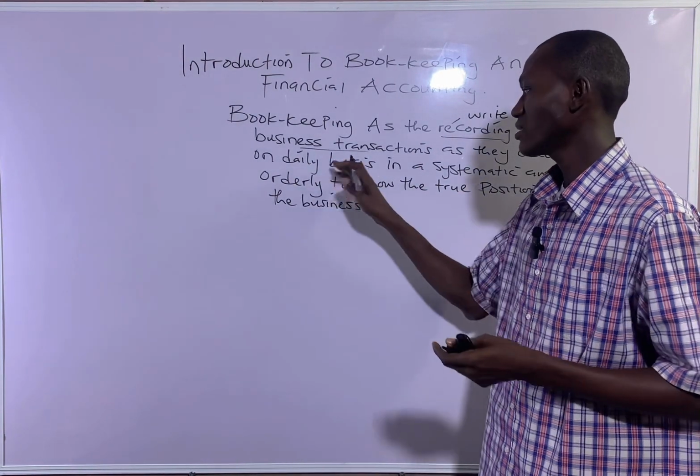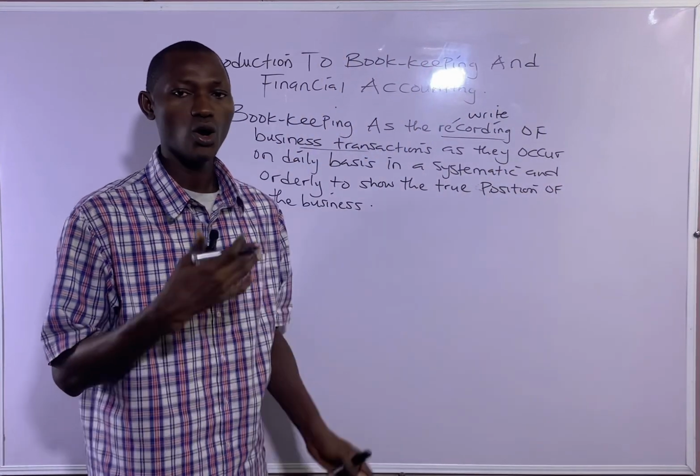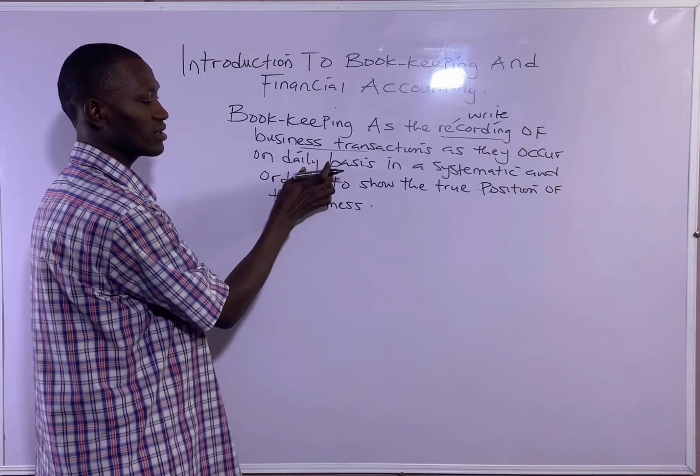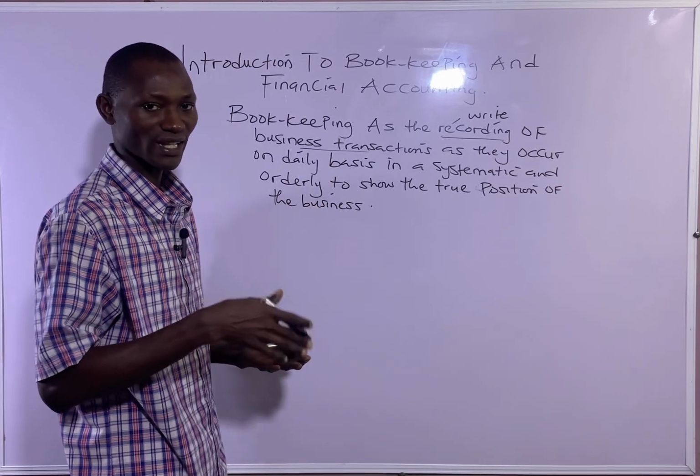As they occur on daily basis means the date the transactions occur. You have to write it because in accounting we cherish the date of every transaction a lot.